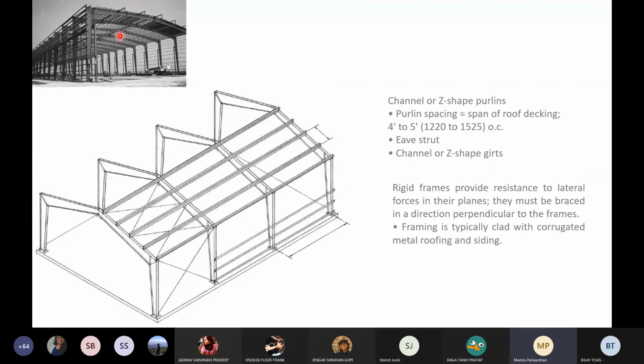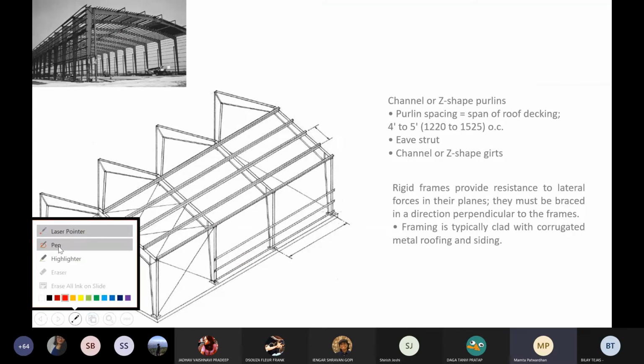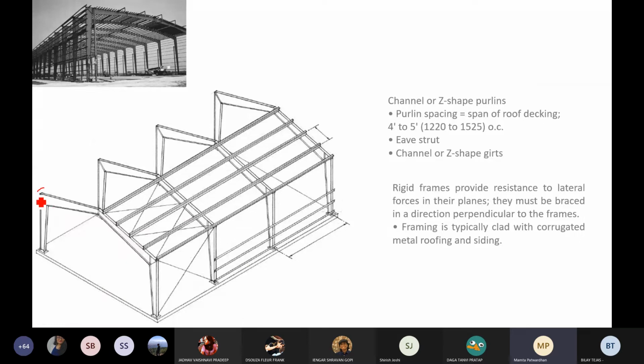Then we come to the rigid frame. Now, till now we were talking about the shear connection, right? In this case now, this becomes rigid. This connection here is welded and completely fixed. Okay, right? And here again, you see these purlins, which are reducing the span to take the roofing material, are either I sections, they mention Z shape, okay, so could be like this, or they can be C sections.